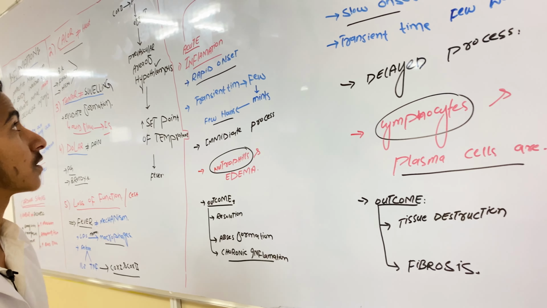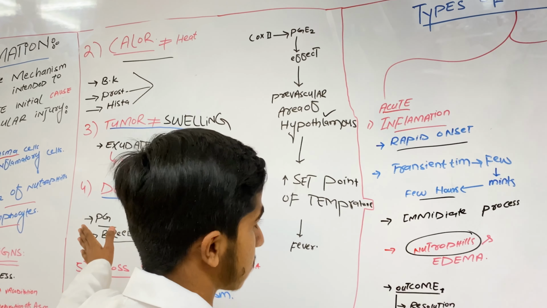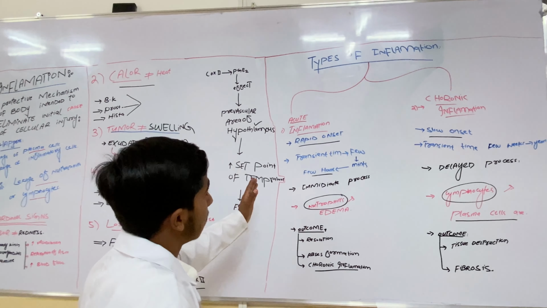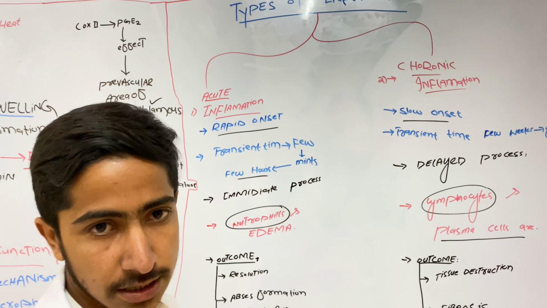So that's about our today's topic, our presentation about inflammation and its cardinal signs, and lastly we talked about the types of inflammation, acute and chronic. That's all. Thank you very much.